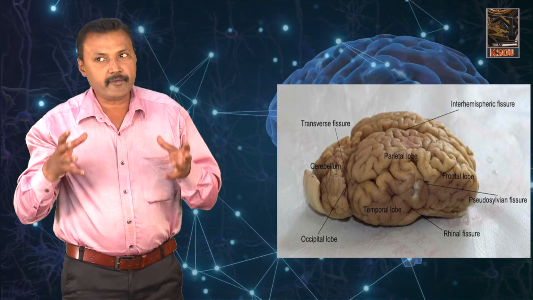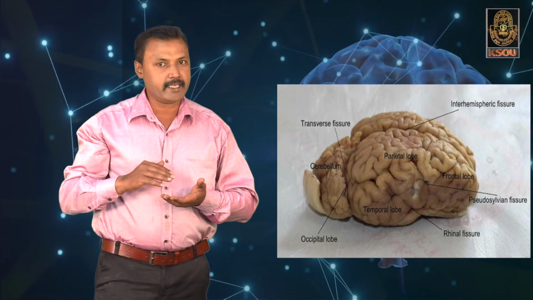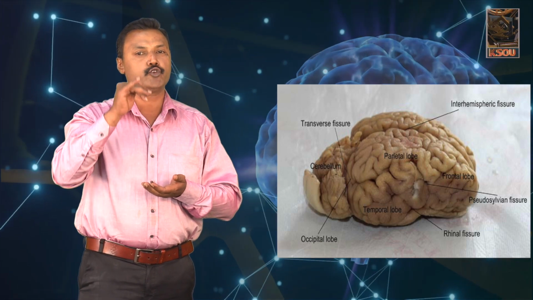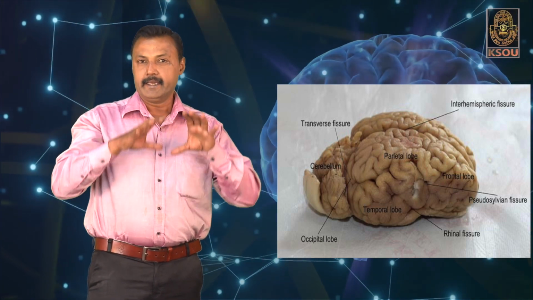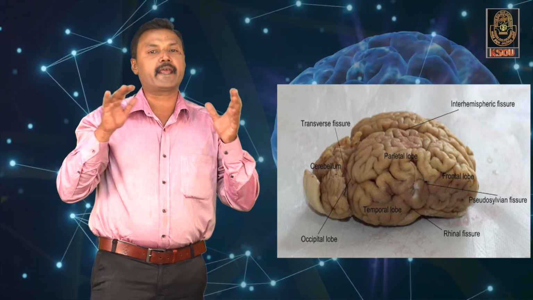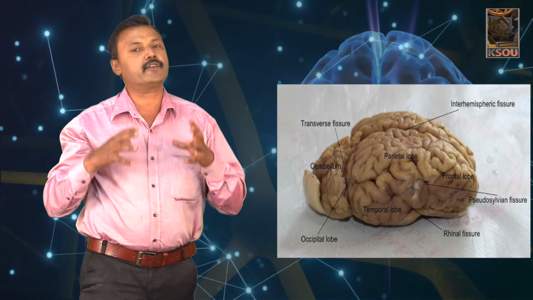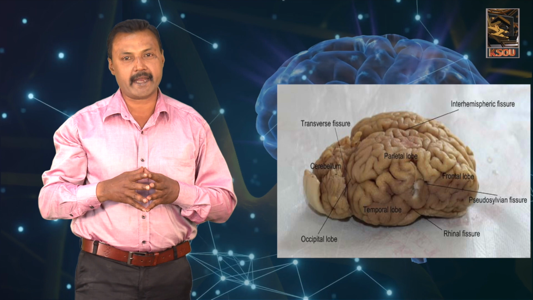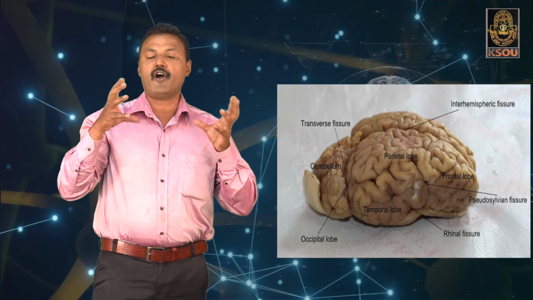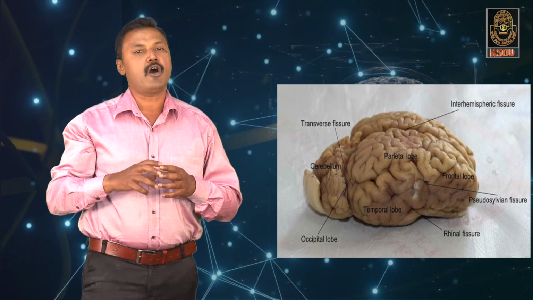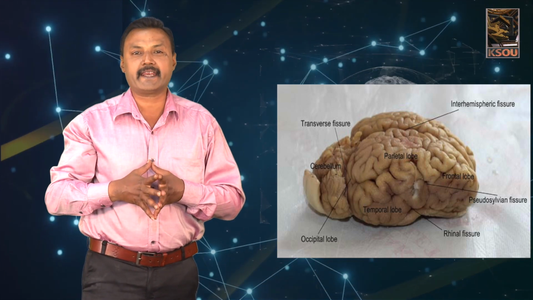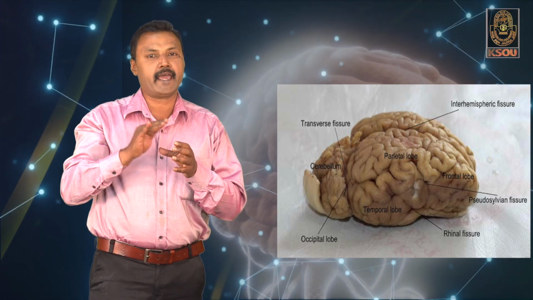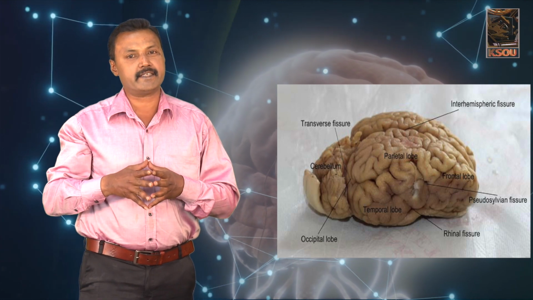Then, the superficial region of the brain is called the cerebral cortex, which measures about 2 to 4 millimeters in thickness. This superficial region is grey in color because of the presence of numerous neuronal cells, and that is why it is called the grey matter. This grey matter is found in numerous folds or convolutions called the gyri. The deeper fissure that separates one gyrus from another gyrus is called the sulcus.